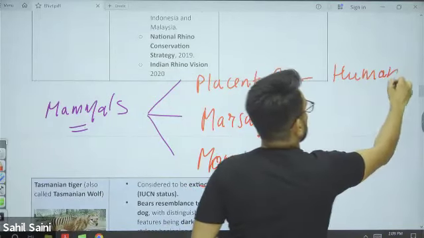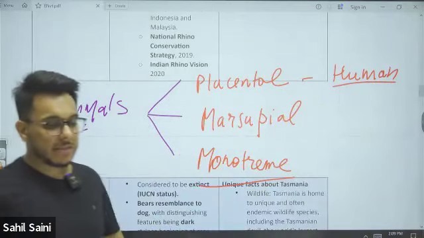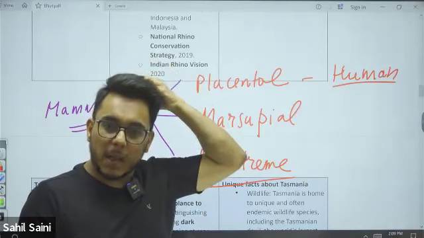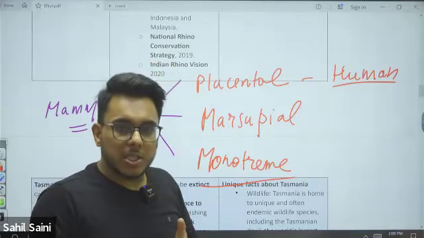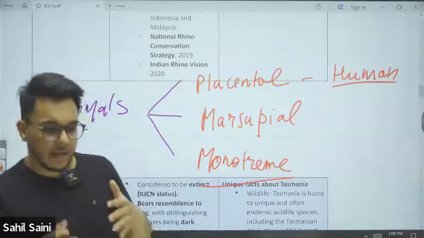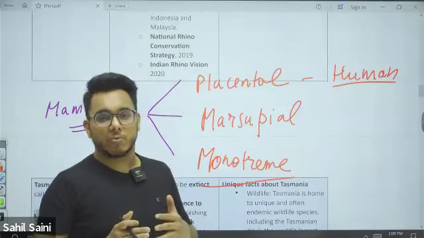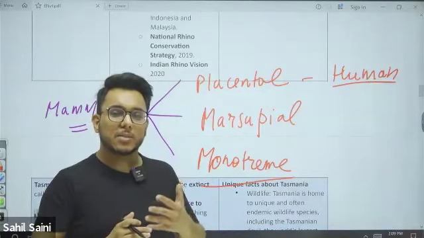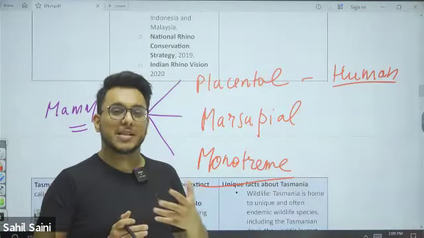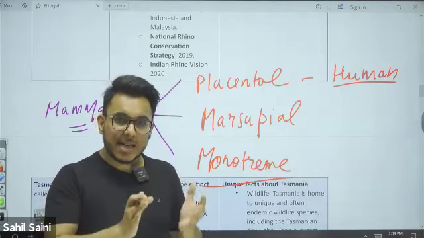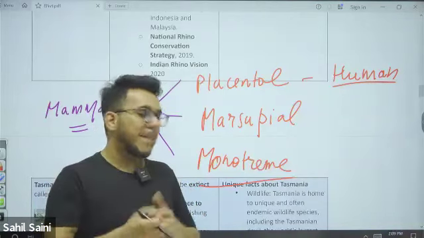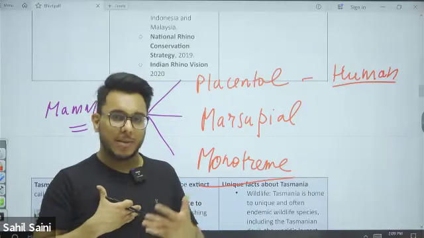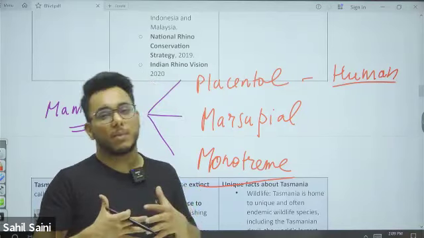Who are the placental mammals? When a woman has a child in her womb, how does that child get nourishment? That child gets nourishment through the placenta. The placenta is a part of the body which grows with the child and gives nourishment to that child. So humans are placental mammals.